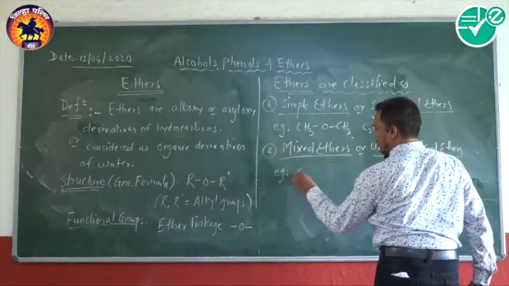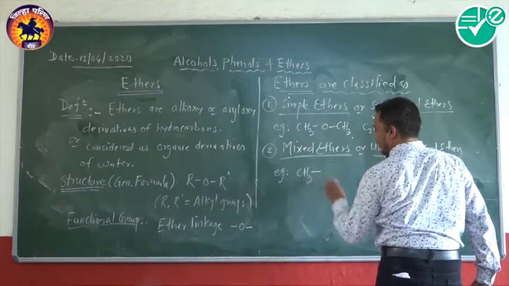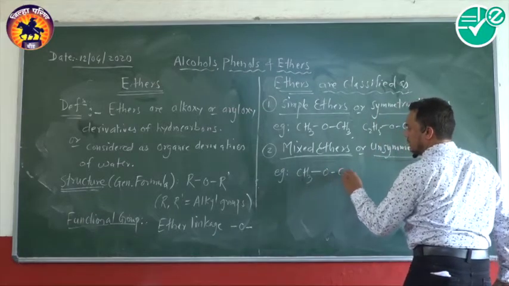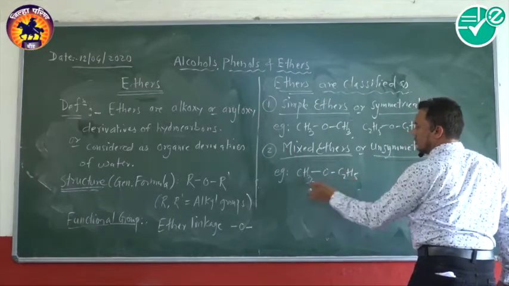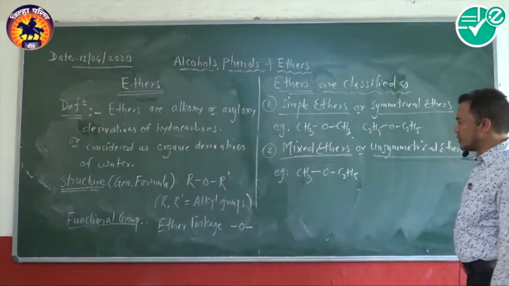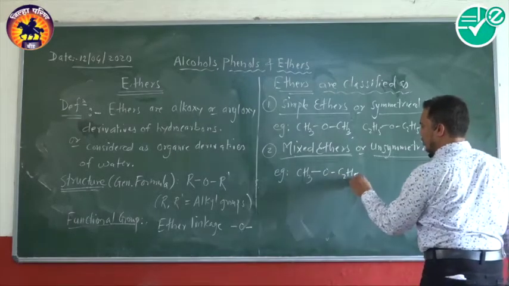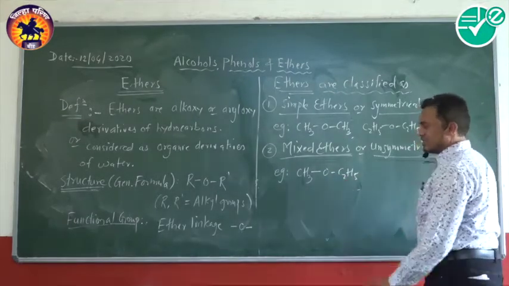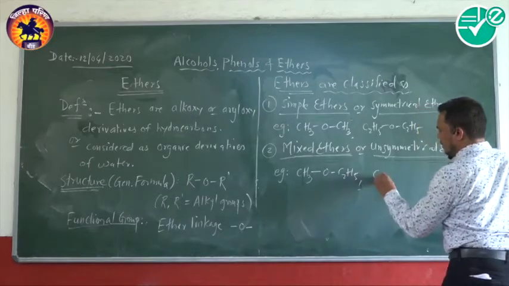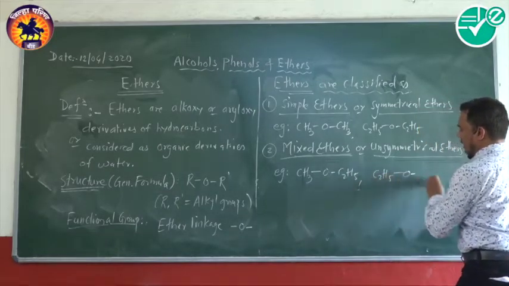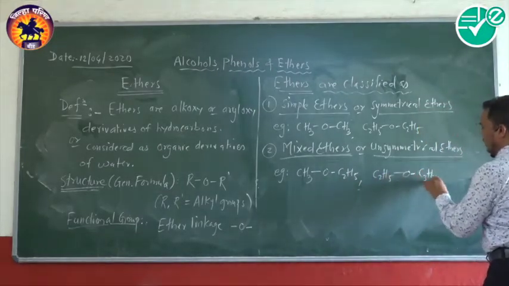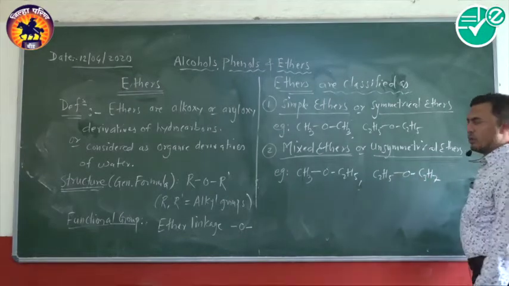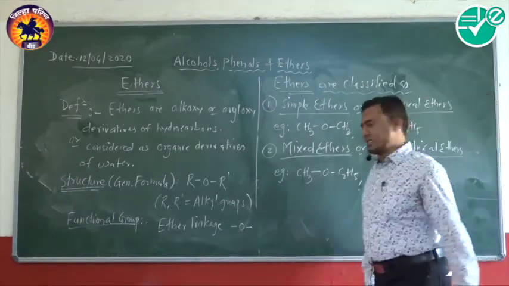For example, one group is methyl and the other group is ethyl. These two different alkyl groups attached to the oxygen is called a mixed ether or unsymmetrical ether. Similarly, an ethyl group and a propyl group attached to the oxygen are also unsymmetrical or mixed ethers.